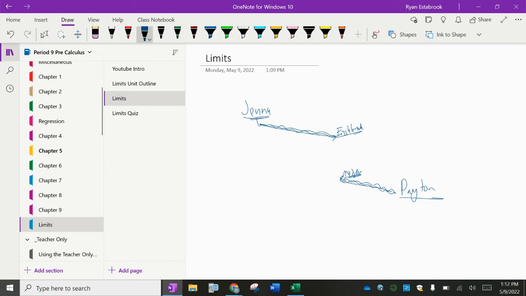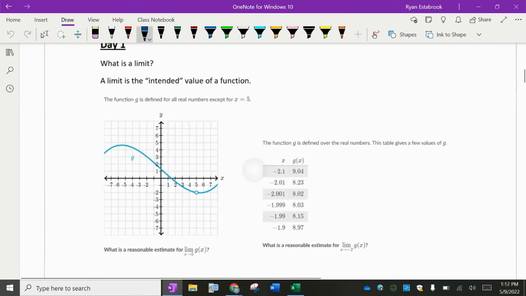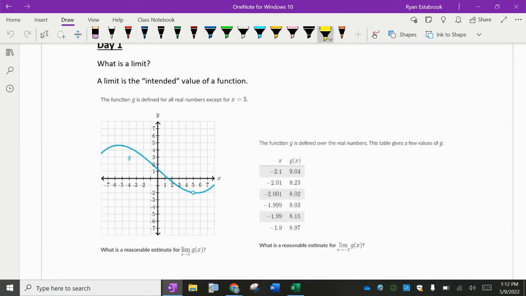Remember, it's okay in the second example, going to TGI Fridays. It doesn't matter if there's nothing actually at that point. If from both sides you're going towards the same spot, the limit exists. It's where you are intending to go to. So let's get into some examples. First of all, the definition for a limit. What is a limit? A limit is the intended value of a function.